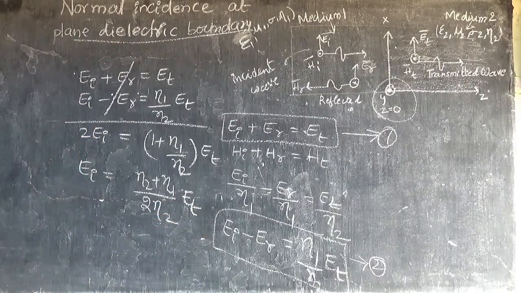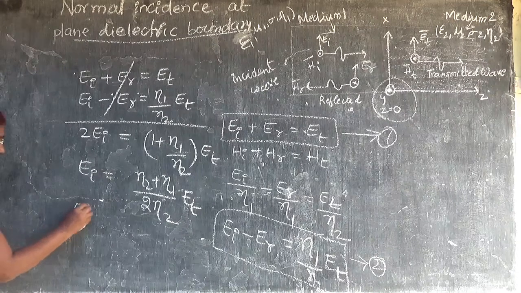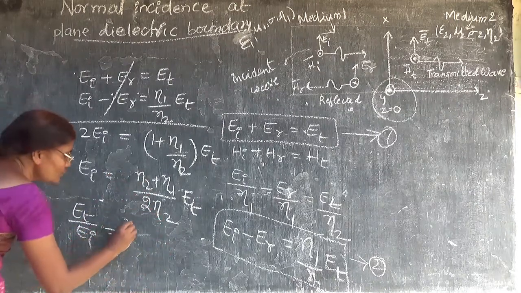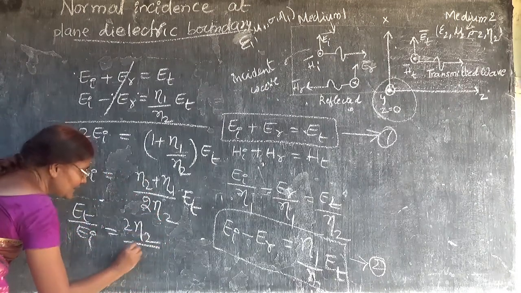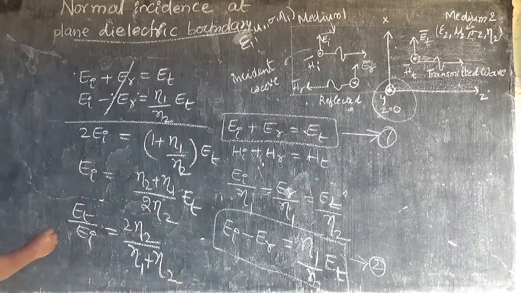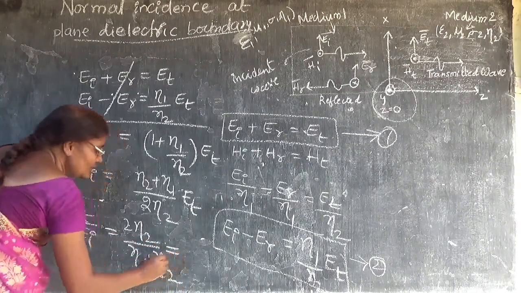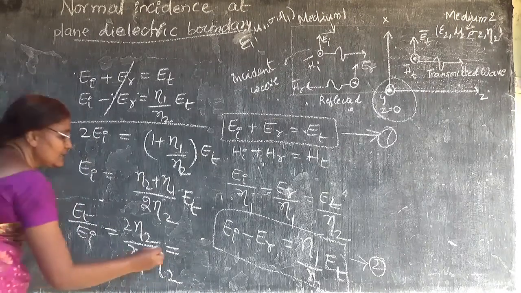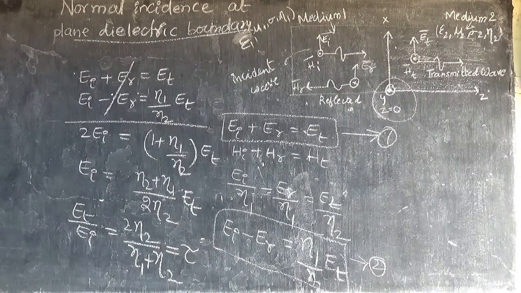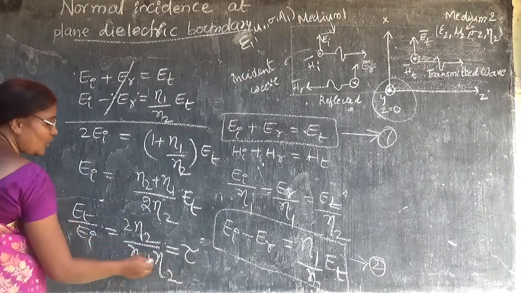Now ET by EI is equal to 2 eta 2 by eta 1 plus eta 2. This is called the transmission coefficient, small tau.